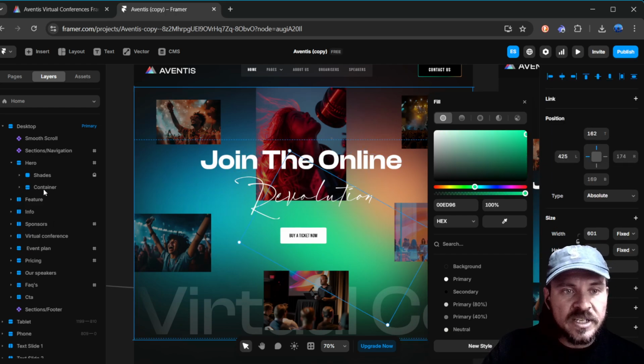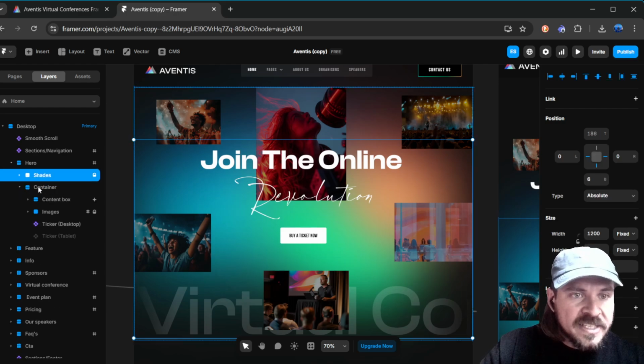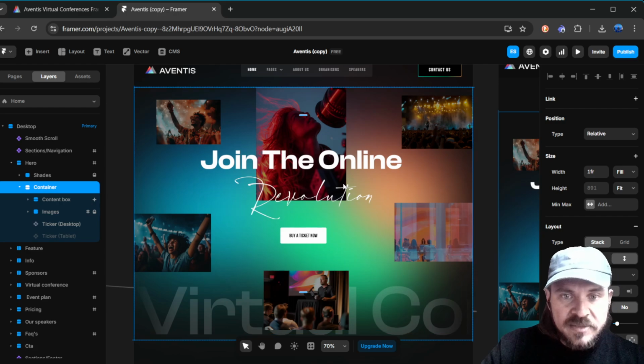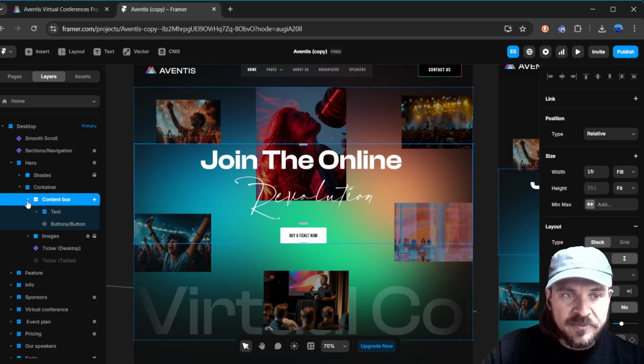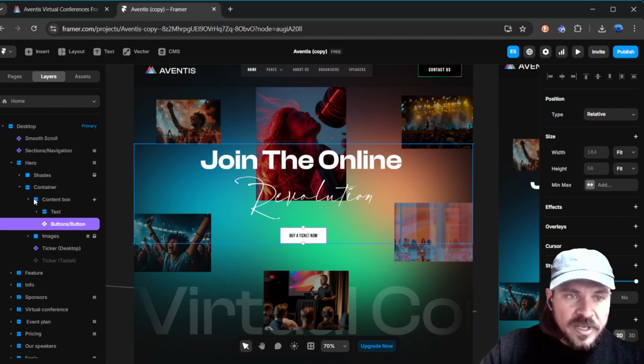And you can see these are atop of this stack. And then inside of this container stack, this is the main area where it's going to have the text here, the content box that we just talked about. Okay, so the text. And it has this button. So it's important that I explain what this is now.